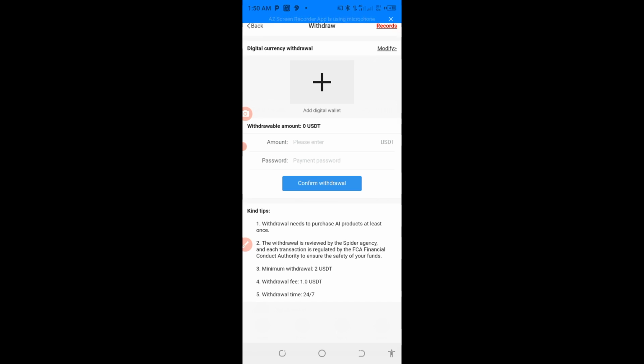The second one, the withdrawal is received by the Spider agency and each transaction is regulated by the FCA, Financial Conduct Authority, to ensure the safety of your funds. The third is that the minimum withdrawal is 2 USDT. The fourth is withdrawal fees, that is 1.0 USDT, and the fifth is withdrawal time, that is 24 hours. So this is what the app is all about, and you make money without any investment.